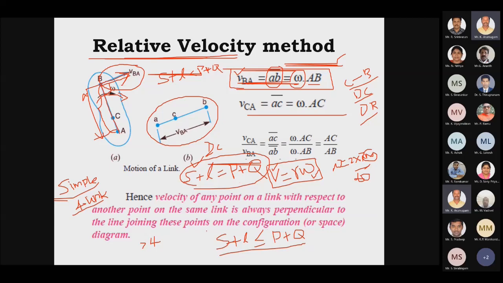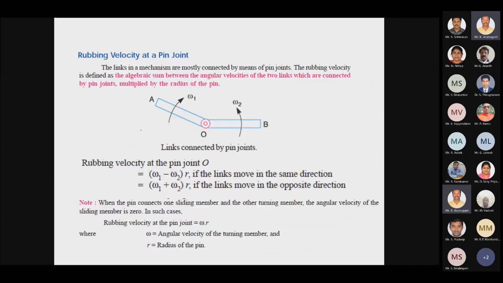Hence the velocity of any point on a link with respect to another point on the same link is always perpendicular to the line joining these points. So the velocity will be acting perpendicular, in the direction of your angular velocity. If it is in the clockwise direction, the velocity will be perpendicular like this. If it is rotating in the anti-clockwise direction, the velocity will be in this direction.